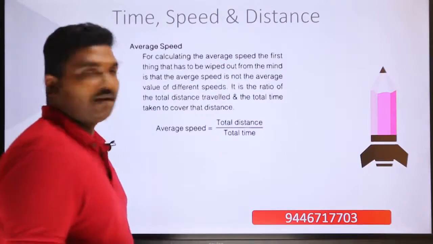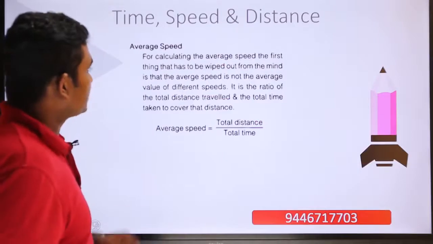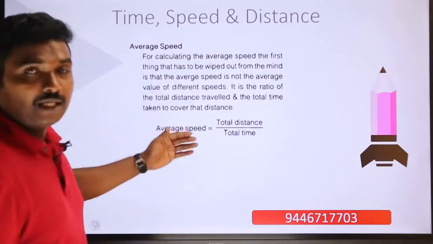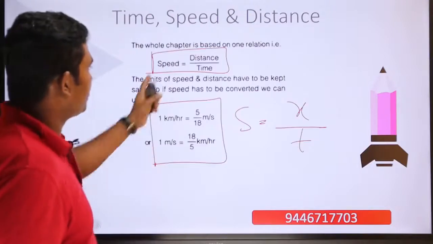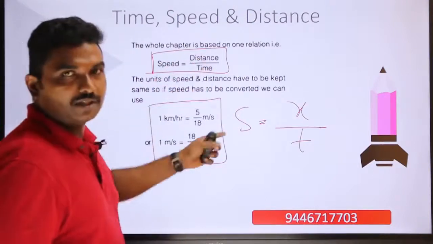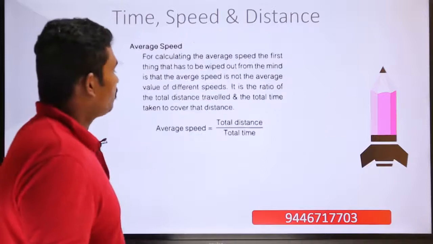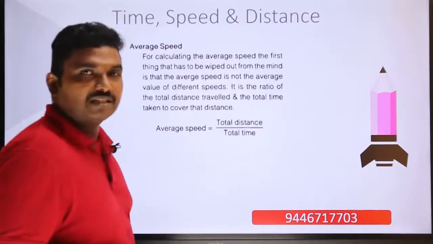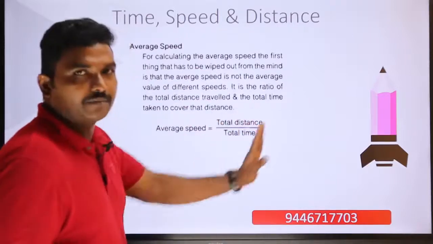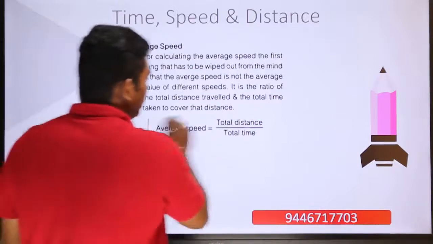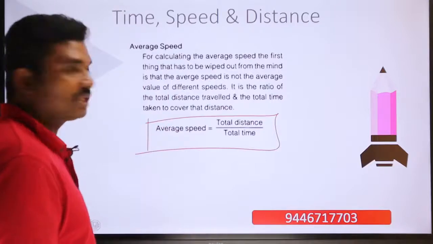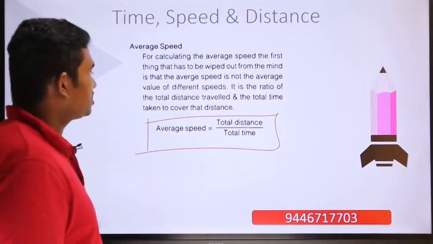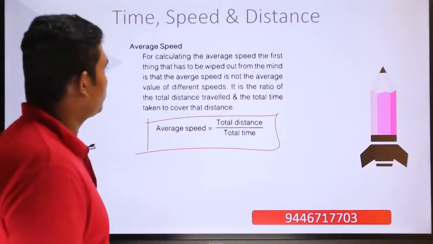Now calculating average speed. What is average speed? Actually, speed is the simple relationship of distance divided by time. What is average speed? Average speed is nothing but total distance divided by total time. Very important. So average speed is equal to total distance divided by total time.